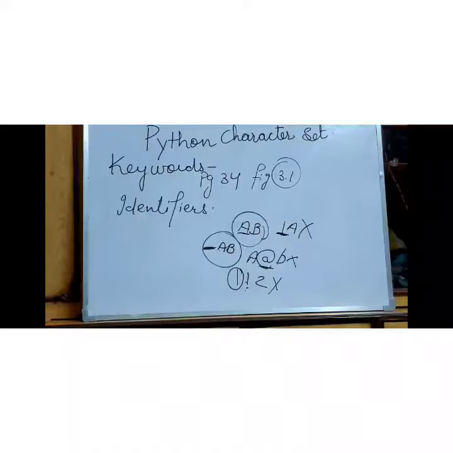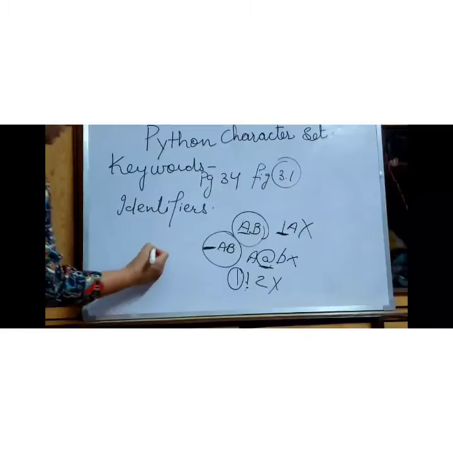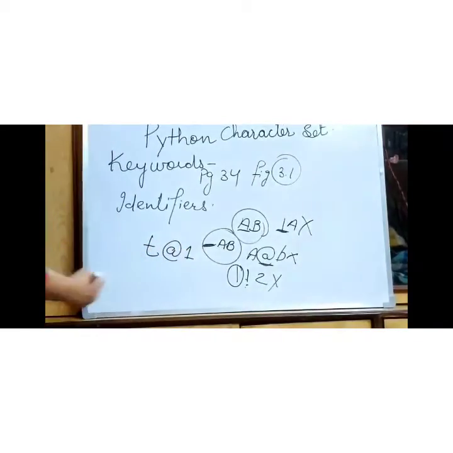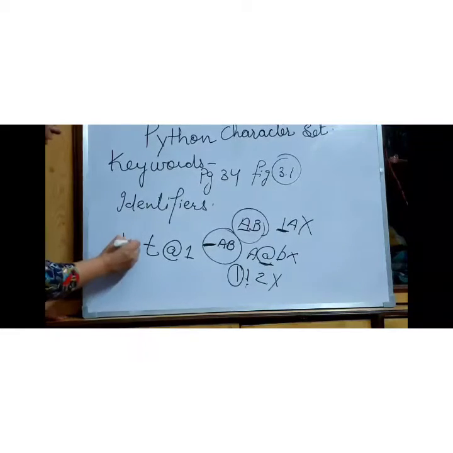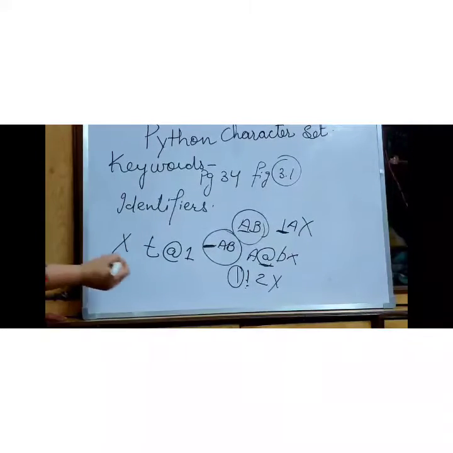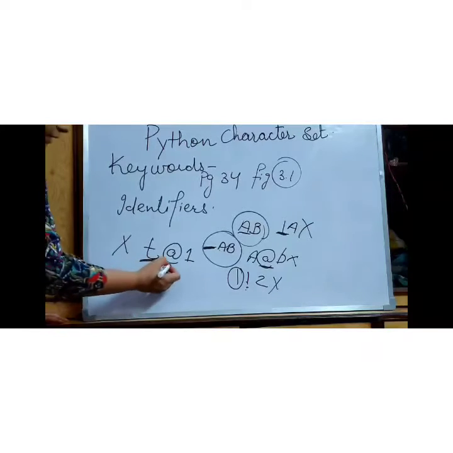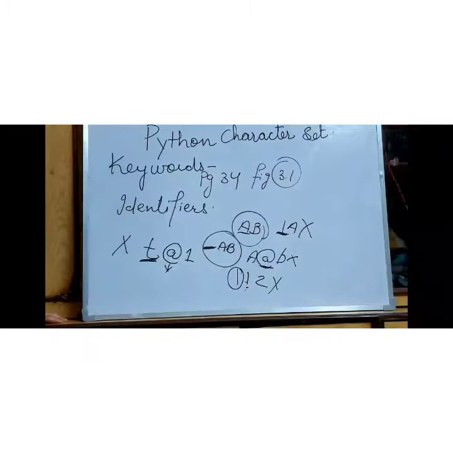You cannot write any identifier with a special character. Suppose you write P@1, this is also wrong because here you are using a letter, that is correct, but you are using a special character, which is not allowed.